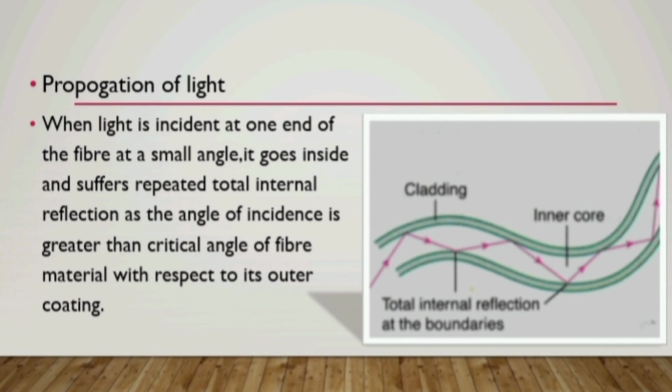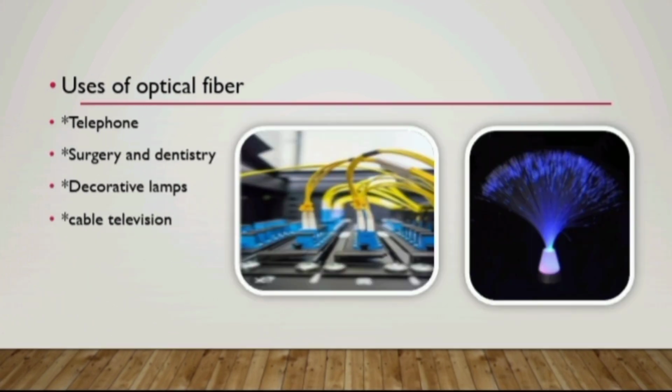In an optical fiber, when the light is incident at one end of the fiber at a small angle, it goes inside and suffers a repeated total internal reflection because the angle of incidence is greater than the critical angle of fiber material. Some of the uses of optical fiber are in telephone, surgery and dentistry, decorative lamps, and cable television.